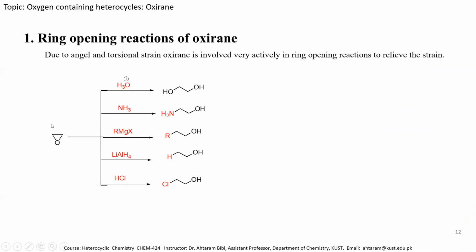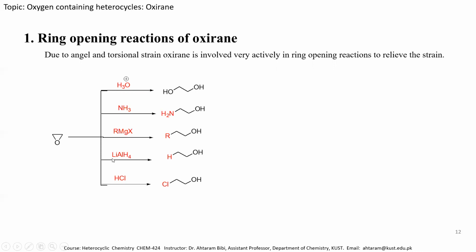Here is the simple epoxide molecule, and it undergoes ring opening reaction with various types of acids, bases, and various types of reagents. For example, we can see over here the ring opening in the presence of an acid. Here this is a hydronium ion, so we obtain the diol. It can react with ammonia, which is a base, and we can obtain the amino alcohol. If it is treated with a Grignard reagent, we obtain an alkylated alcohol.